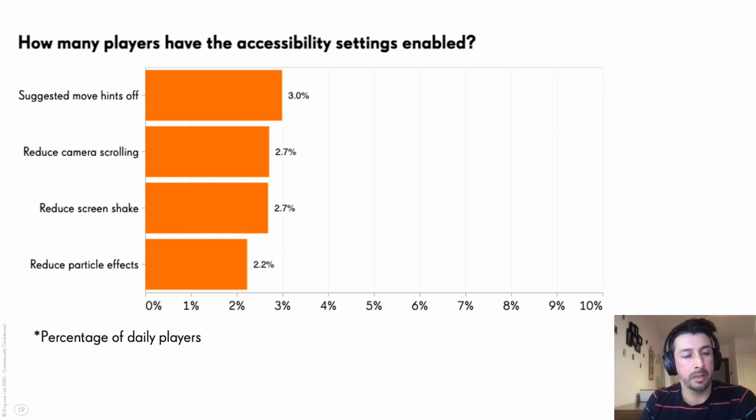So also, this is how many players are enabling. The biggest is 3%. This is daily, so 3% of players every day are using this feature. And then the lowest is the particle effect with 2.2%.